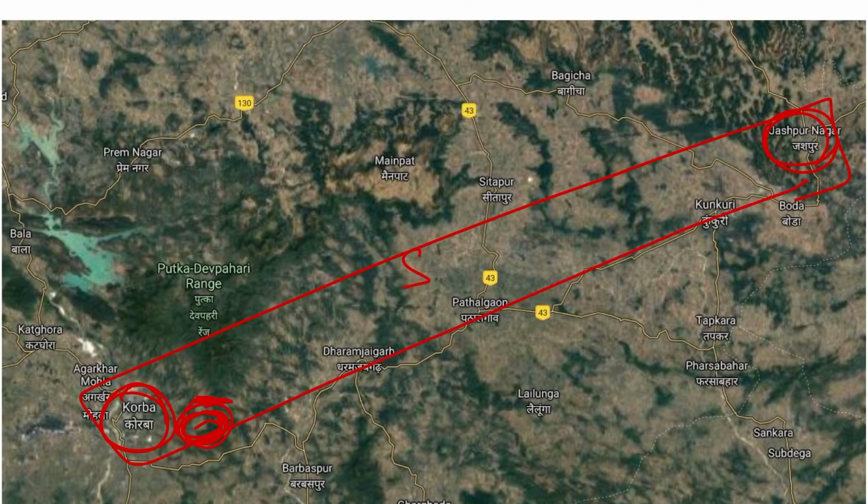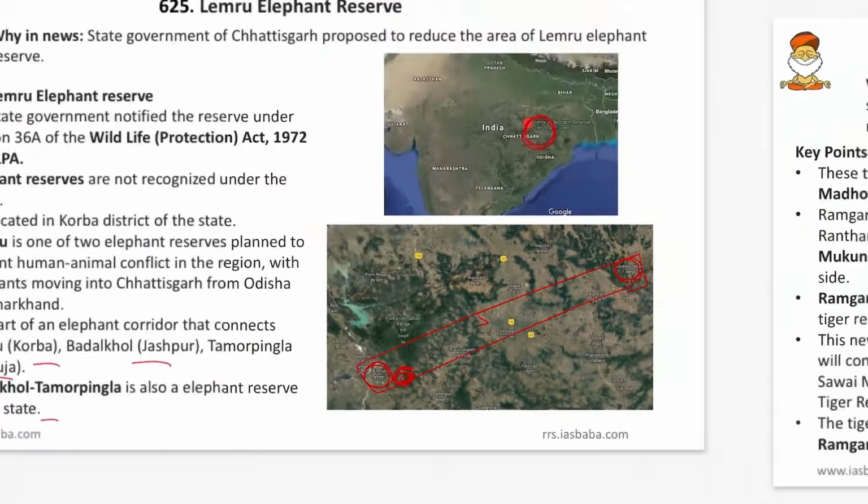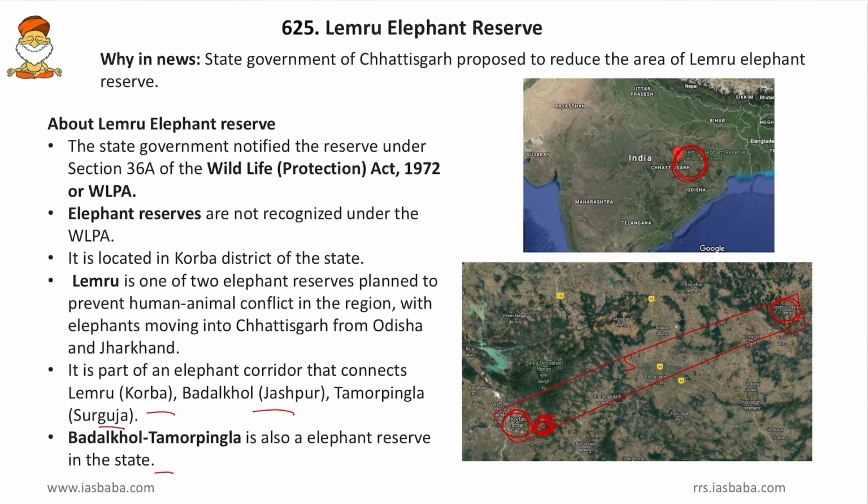So here the Lemru Elephant Reserve will not only act as a complement for this Korba Tamor Pingla elephant corridor, but also prevents the movement of elephants between Chhattisgarh, Jharkhand and Odisha, and also the movement of elephants between Madhya Pradesh, Chhattisgarh and Jharkhand. So these are the aims and advantages of Lemru Elephant Reserve, but however, the state government is going to reduce the area. So that is a cause of concern for almost all the elephant lovers and environmental activists. So this is all about the Lemru Elephant Reserve.